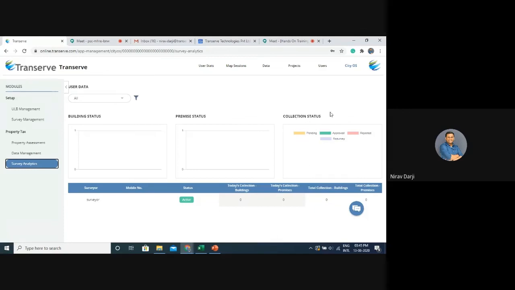Also, collection status will be shown in the form of a pie chart here, color coded with the status of the survey. And this table lists down the active surveyors and the current day's statistics, that is the number of buildings collected today and the number of premises collected today. These two tabs will be covered in more detail in our next seminar.